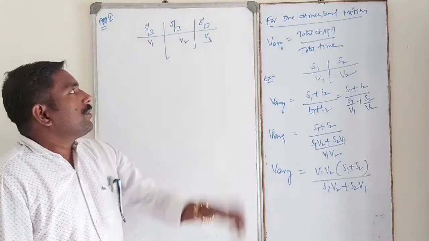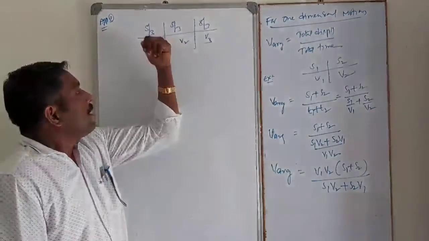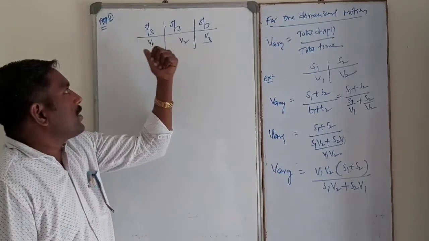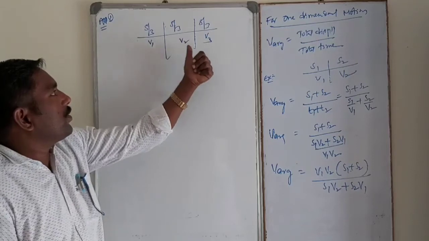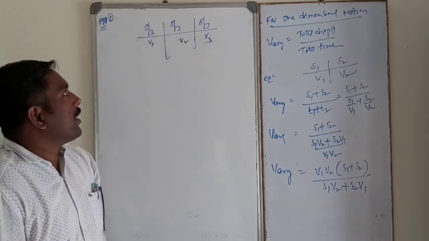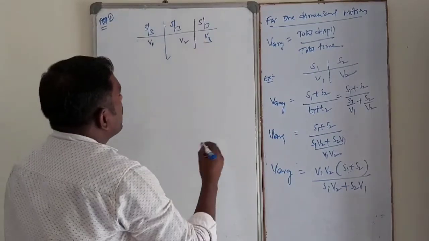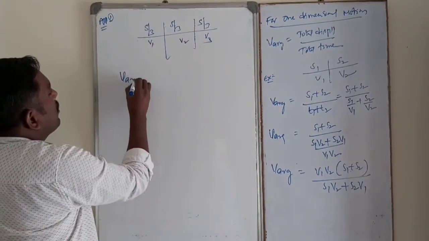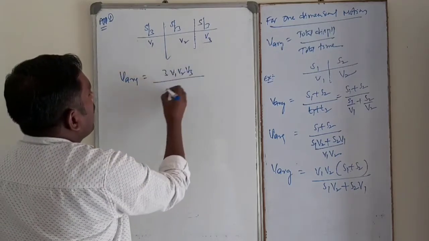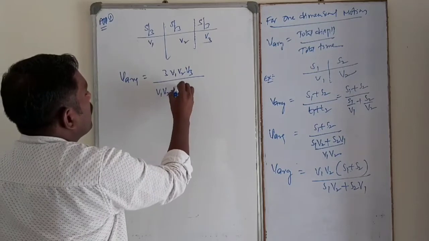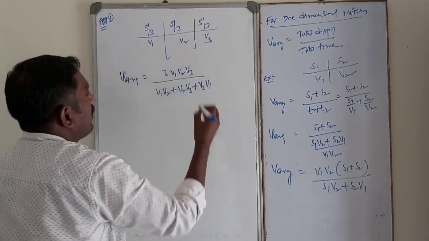In case of average velocity, how to find out the average velocity in case of three equal distances covered with velocities v1, v2, v3? Each distance is s by 3. Then average velocity is equal to 3 v1 v2 v3 divided by (v1 v2 plus v2 v3 plus v3 v1).